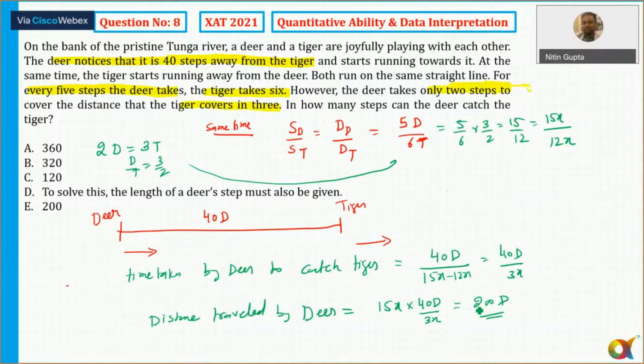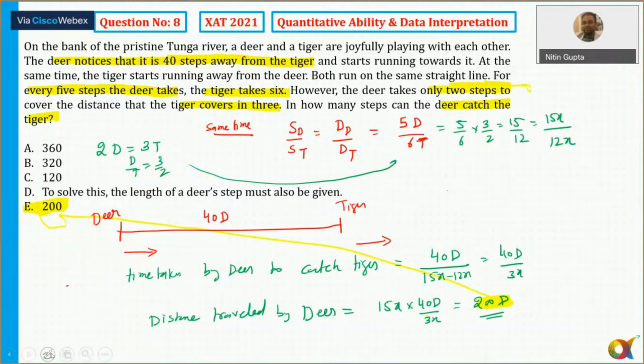And the question is asking here, in how many steps can deer catch the tiger? So it is from the perspective of the deer. In how many steps will the deer catch the tiger? The answer is nothing but exactly 200, which is the option.